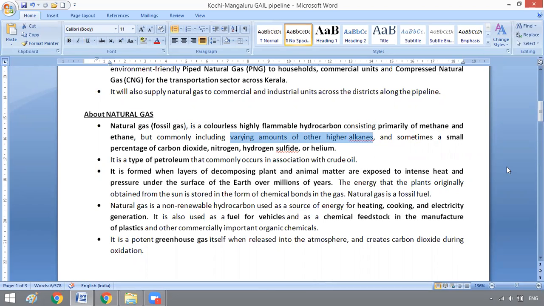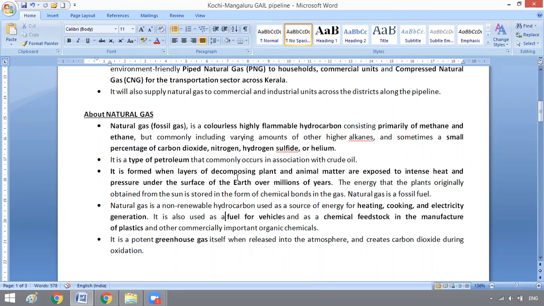So alkanes is CnH2n+2. And sometimes a small percentage of carbon dioxide, nitrogen, hydrogen sulfide or helium. So this is the composition of natural gas, primarily methane and ethane, and sometimes it consists of some percentage of carbon dioxide, nitrogen, H2S or helium.